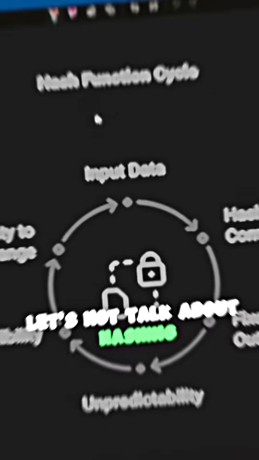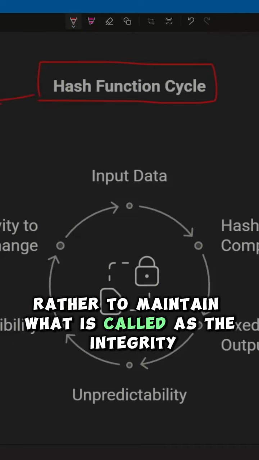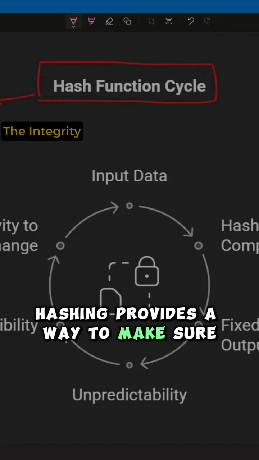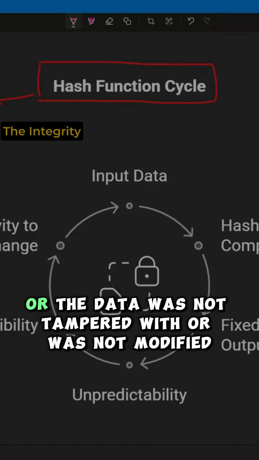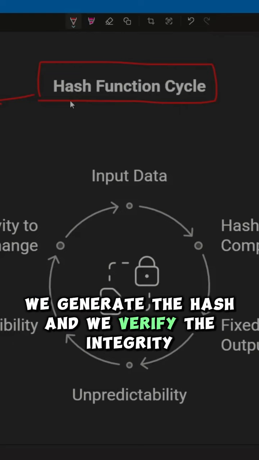Let's now talk about hashing. So in hashing, the objective is not to maintain confidentiality, rather to maintain what is called integrity. Meaning, hashing provides a way to make sure or to verify that the files or the data was not tampered with or was not modified. Through the use of hashing, we generate a hash and we verify the integrity.